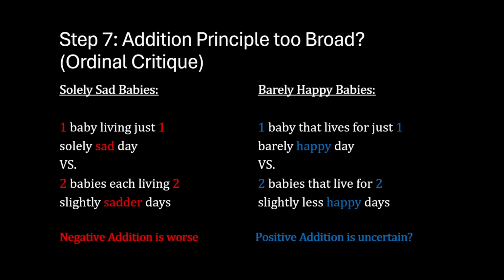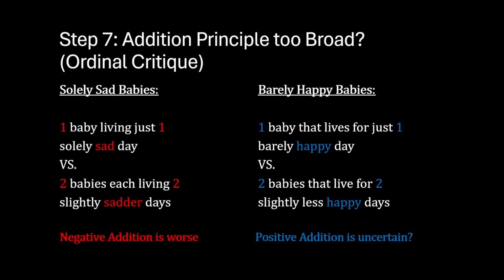So, the addition principle seems to apply in the solely sad babies case, but does not seem to apply to the barely happy babies case. It seems that the addition principle only applies in cases with negative welfare.